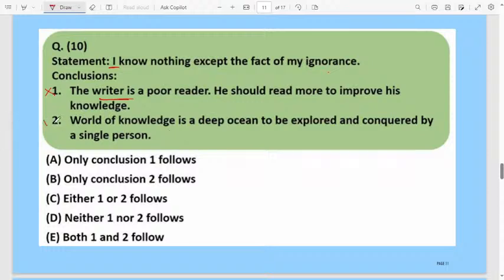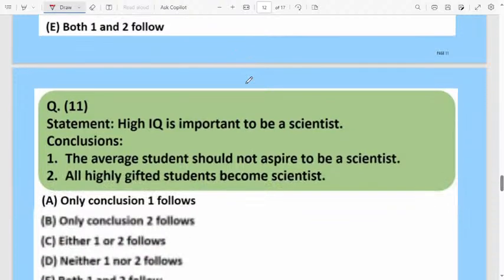Therefore option 2 is the correct one. Only conclusion 2 follows here. Conclusion 1 does not follow, because it says the writer is a fool, but in the statement they are not telling whether he is a writer or not. Only reading the books, we will not get the knowledge. Social things are very, very important. Then move to the next question.